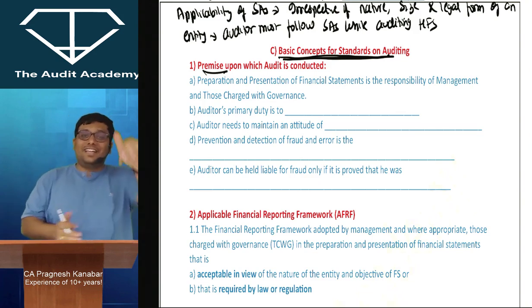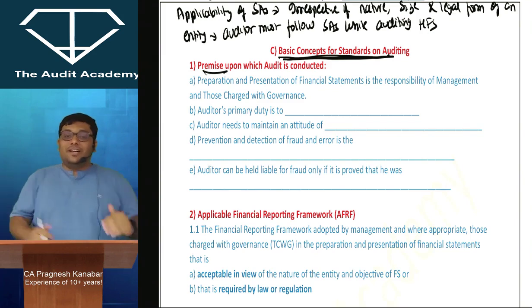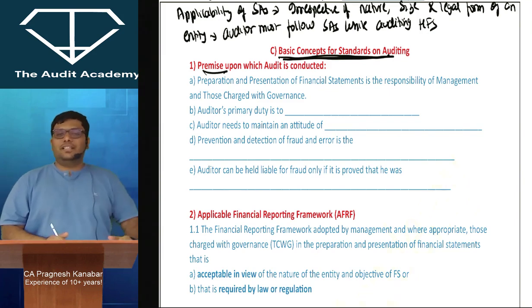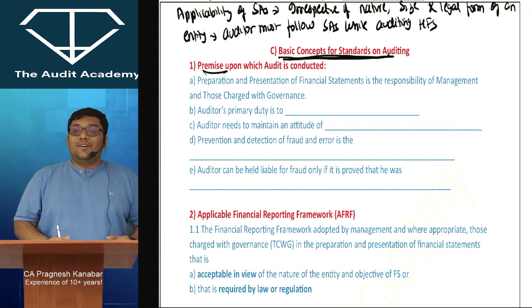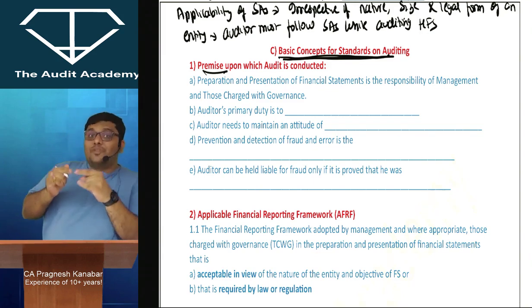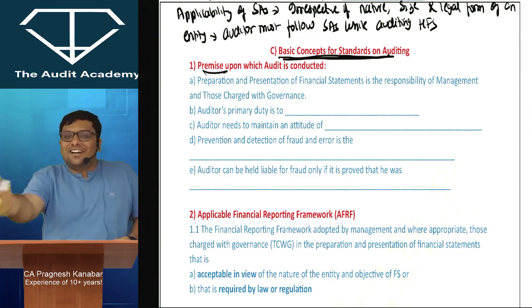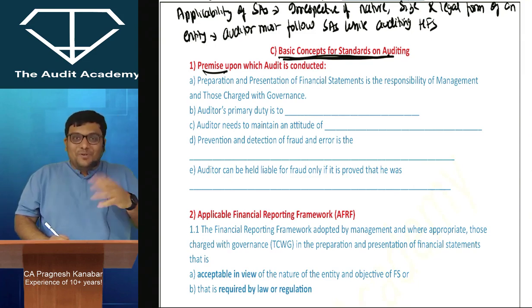Prevention and detection of fraud and error is the primary responsibility of management. Auditor's primary duty is to express an opinion on the financial statements. Auditor needs to maintain an attitude of professional skepticism. Auditor is a watchdog, not a bloodhound. He cannot start with a suspicious mind. I hope you remember this, right?